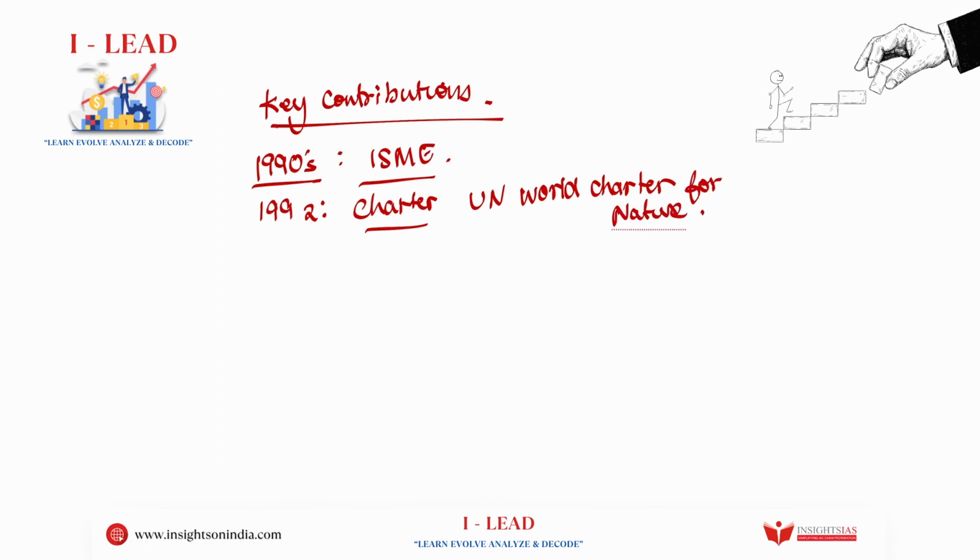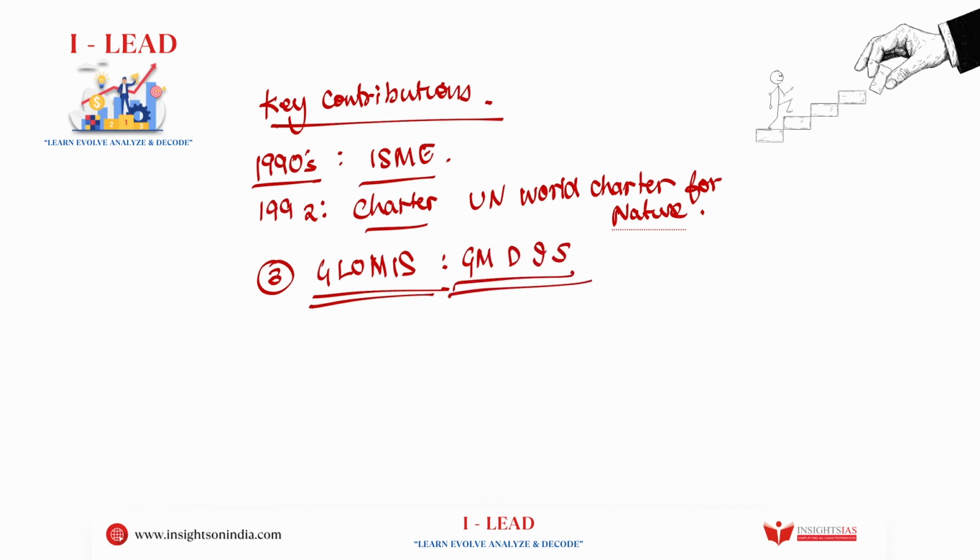Then later on, there was this particular system which was developed, called GLOMIS. Now, what is this GLOMIS? GLOMIS stands for Global Mangrove Database and Information System. Let me just repeat this: Global Mangrove Database and Information System, that is nothing but GLOMIS. So, understand this.